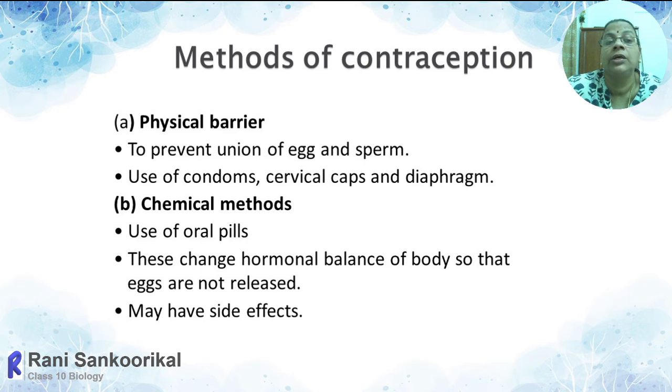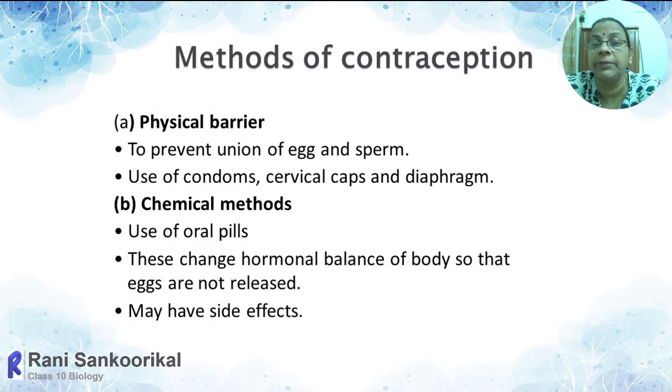So how can we classify each and every one? Physical method means keeping any barrier by which the union of sperm and ovum, the meeting, is prevented. Typical examples which come under that category are condom, cervical caps, and diaphragm. Condom is mainly used by males, and the similar physical barriers which can be used by females are cervical caps and diaphragm. They are fixed in the cervix region so that the semen will not enter into the genital tract of the female.